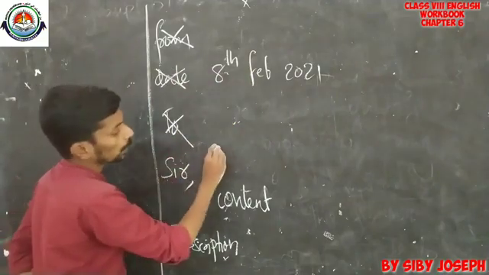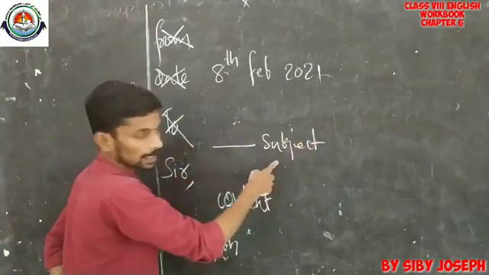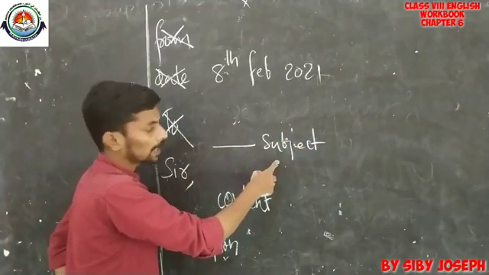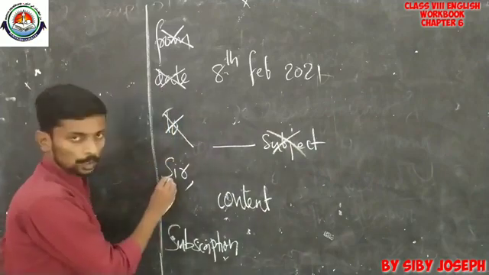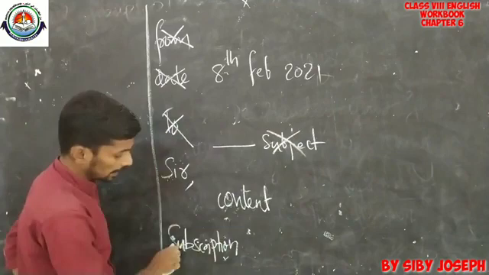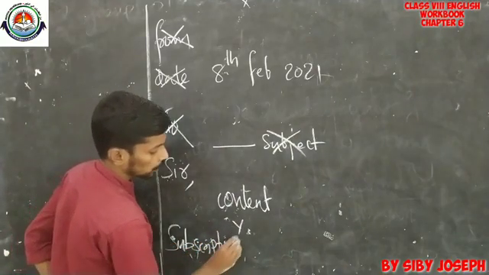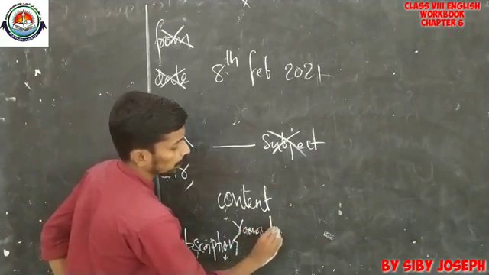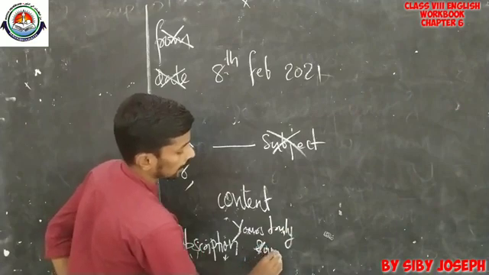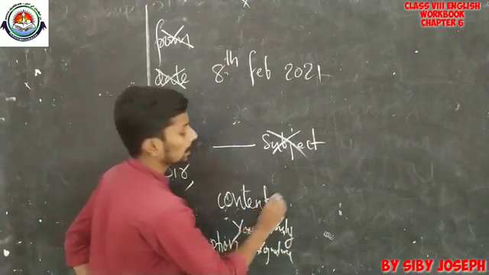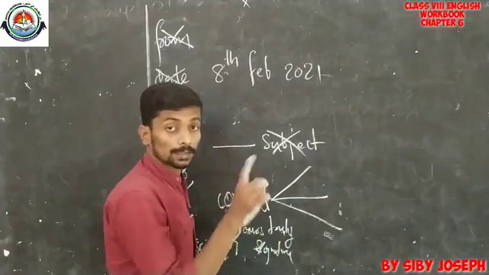Then after that we don't need to write subject. Even though it is included in the formal letter, it is not needed in the letter to the editor. Then salutation, sir, then content, then subscription. Subscription means yours truly and signature. Okay. Then content should be categorized into three parts.